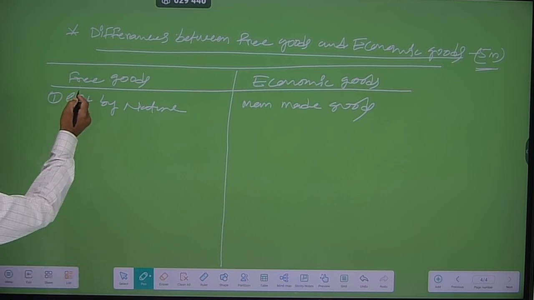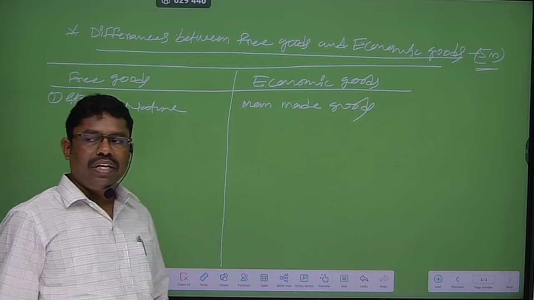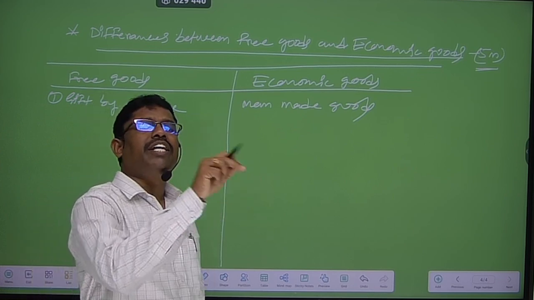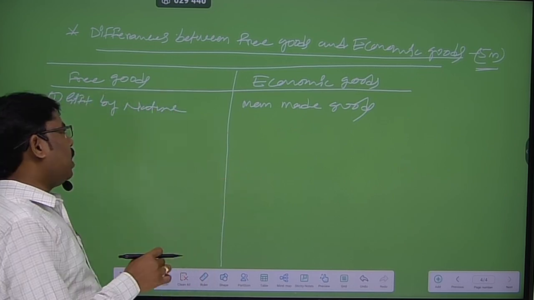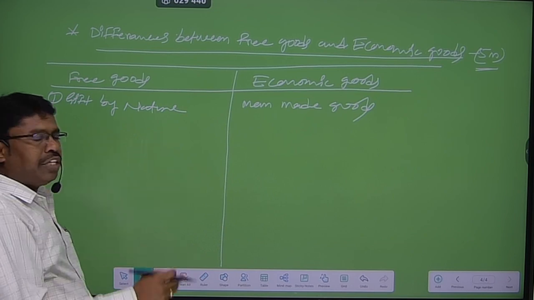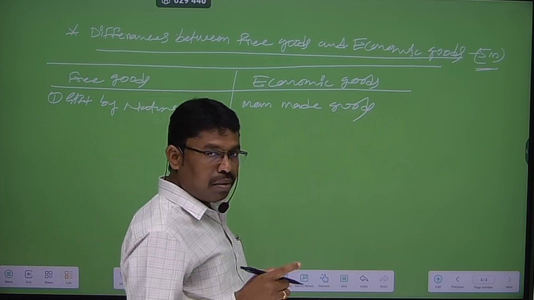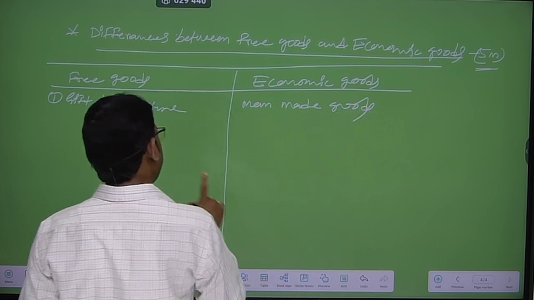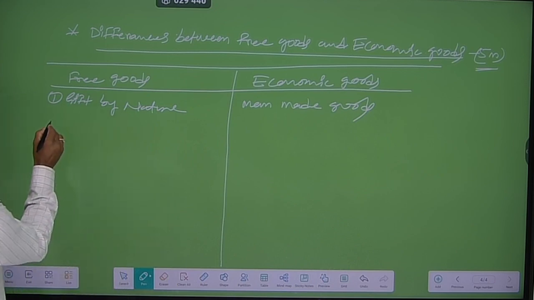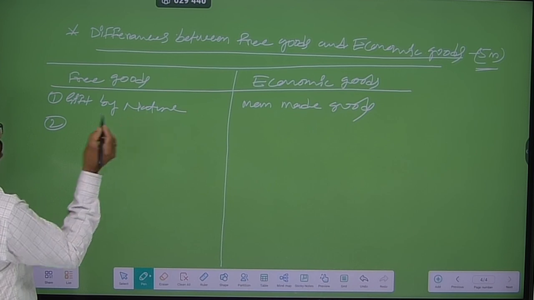Free goods are freely supplied by the nature, freely gift by the nature. But economic goods are mostly man-made. Man-made అంటే మనిషి తయారు చేసినటువంటివి. అది ఫస్ట్ డిఫరెన్స్. నెంబర్ 2, free goods have no price.